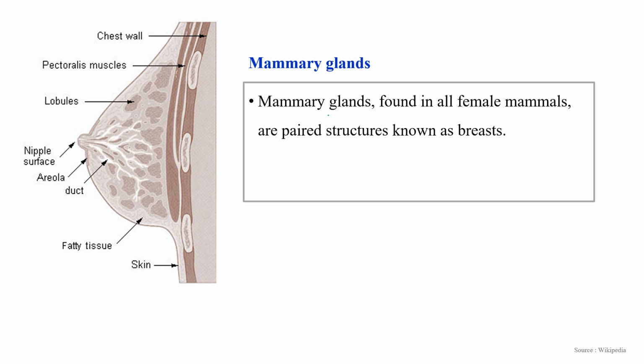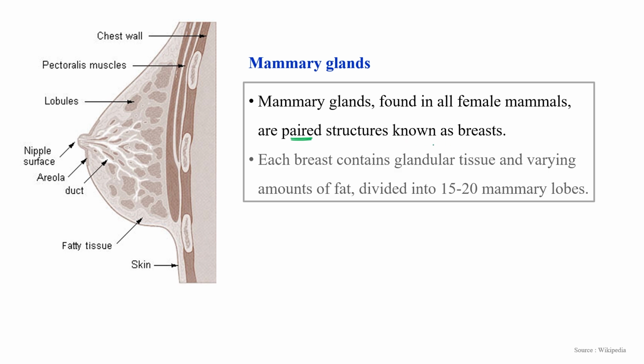Mammary glands are also associated with the female reproductive system. Mammary glands are found in all female mammals, and these are also paired, and the structure is known as the breast. Each breast contains some glandular tissue and different amounts of fat. In the glandular tissue, each breast contains 15 to 20 mammary lobes, or mammary lobules. These are the lobules. Okay.